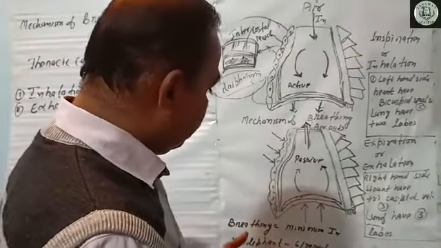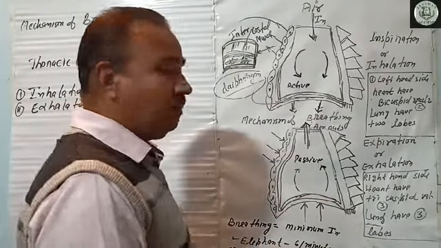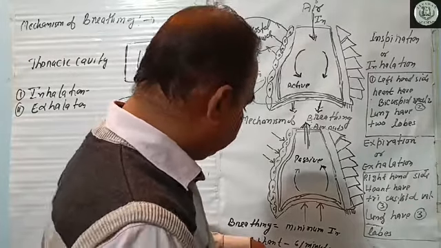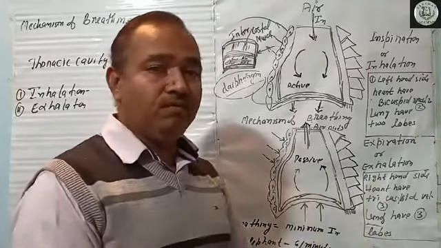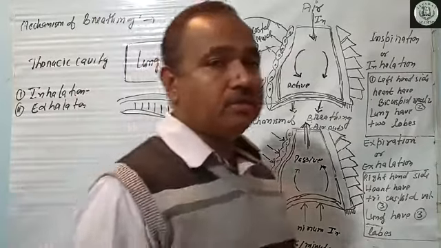The minimum breathing rate is seen in the case of the elephant, and in the case of the shrew it is a maximum.